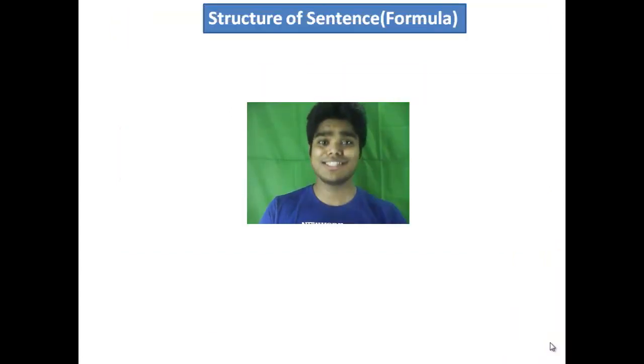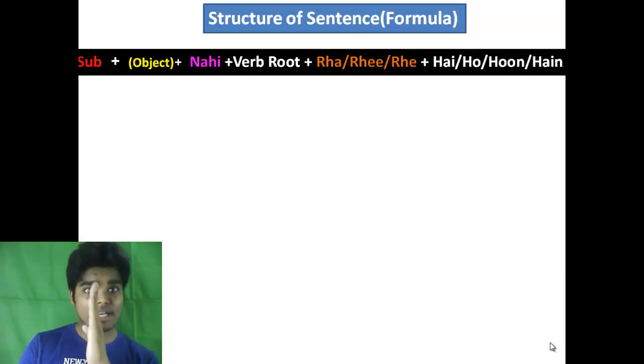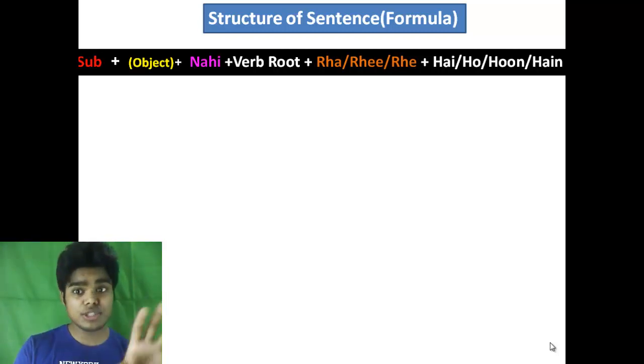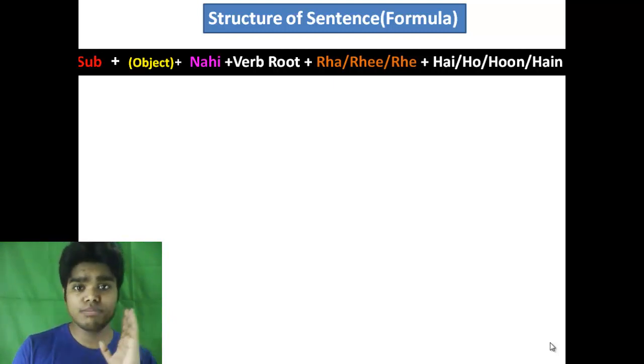Just see the sentence structure. You'll get it. Subject, object, and then you have to add nahi. See with the pink color, nahi, and then the verb in the root state, and then raha, rahe, rahi, which represents the continuous form, and hai, ho, hum, hai, you need to choose one that represents the present tense form. Alright, so now we're going to make negative present continuous tense.